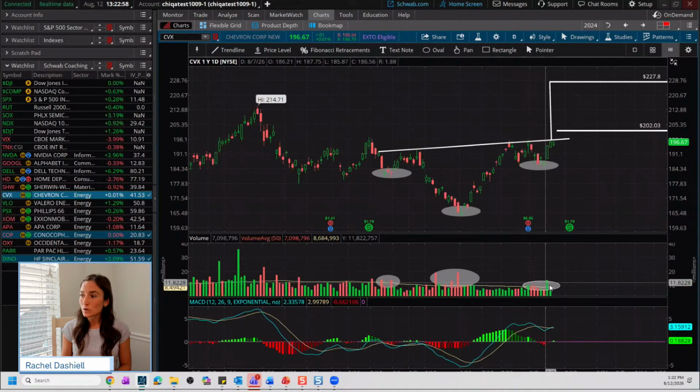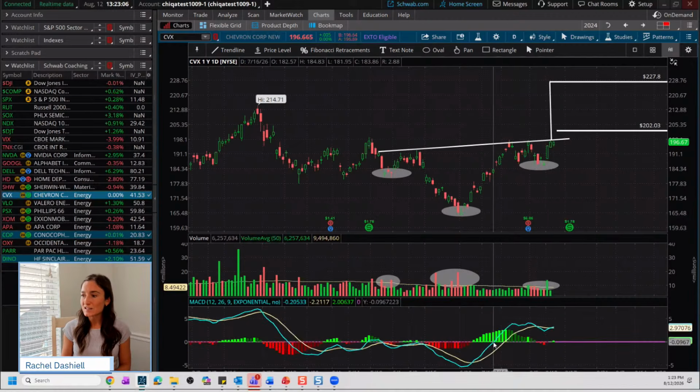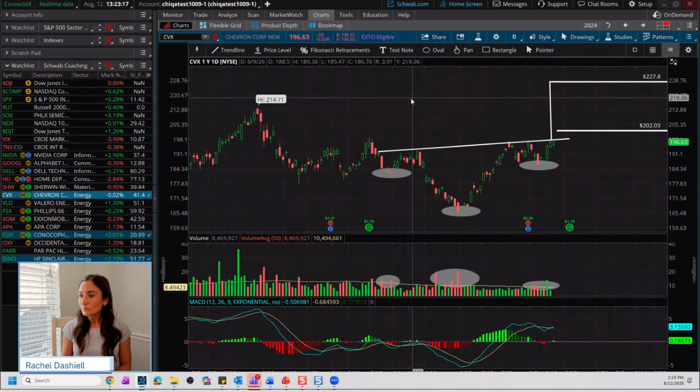But again, this is going to be something that we're going to look at here, okay? Now, the other thing that's notable here is we can see that momentum has been in a bullish regime. So that MACD line, that blue line, has been above that zero line, this purple line, for a few weeks now.